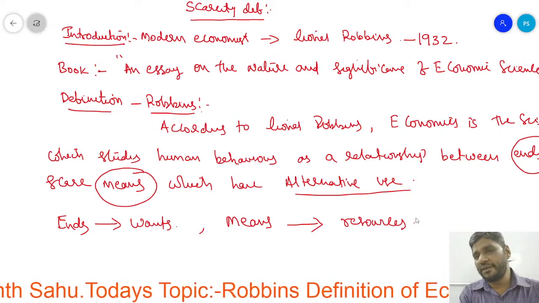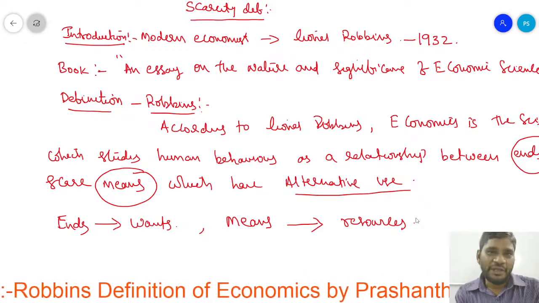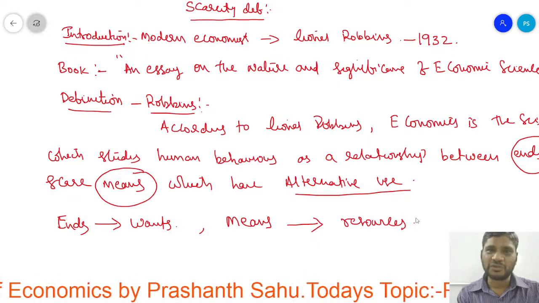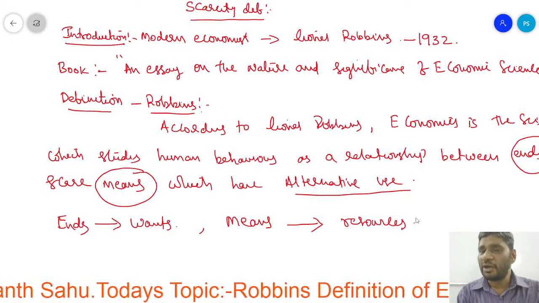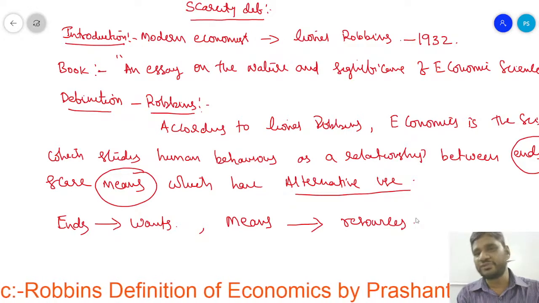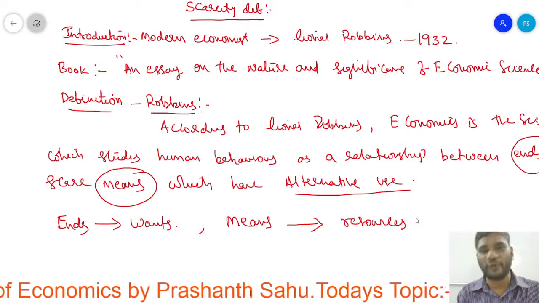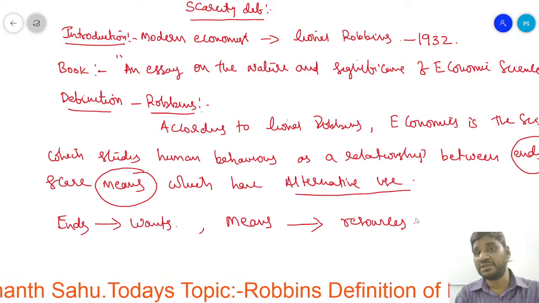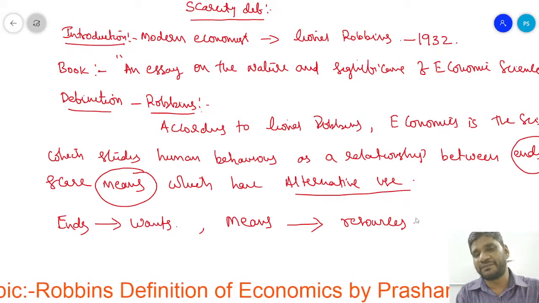Most probably every human has some wants. If a human has wants, then he wants to satisfy those wants. But to satisfy the wants, we require resources, because with the help of the resources the goods are produced. If the goods are produced, then only we can use the goods, and after using the goods, then only we get the satisfaction.